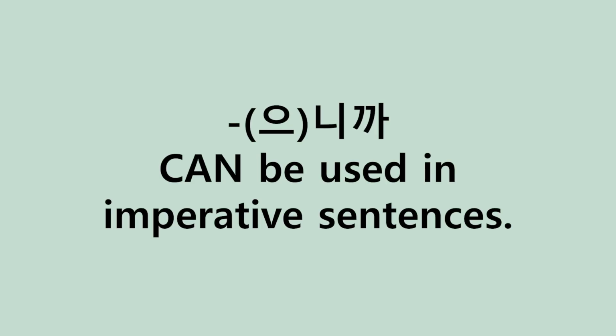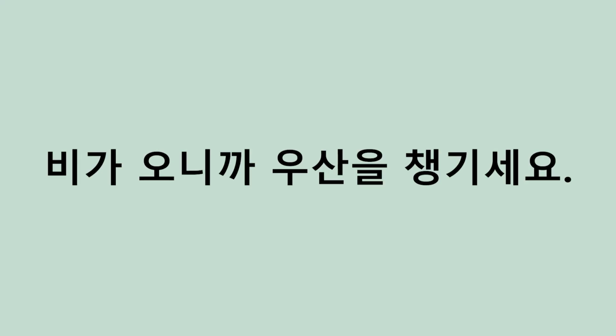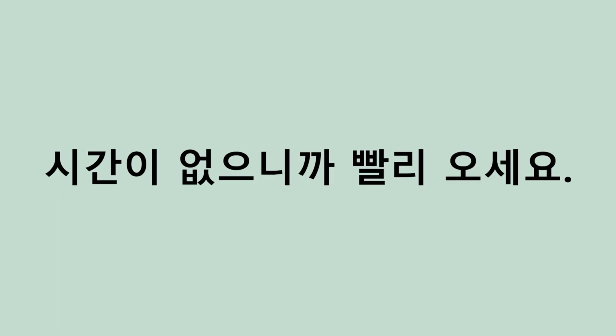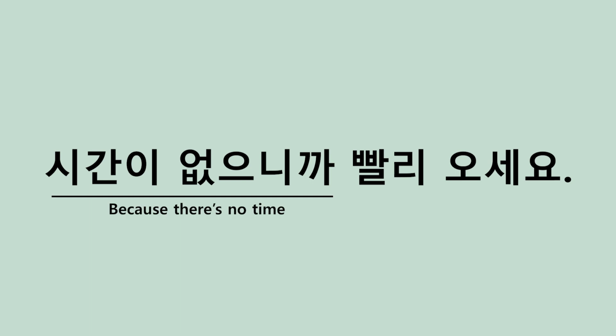Now, the biggest difference between this 니까 and 아서, 어서, 여서 is that this one can be used for imperative sentences. So our example for today is 비가 오니까 우산을 챙기세요. So 비가 오니까, because it's raining, 우산을 챙기세요. I'm telling you to take an umbrella because it's raining. Another example is 시간이 없으니까 빨리 오세요. 시간이 없다, because I have no time. 빨리 오세요. Come quickly. So come quickly because I don't have any time.